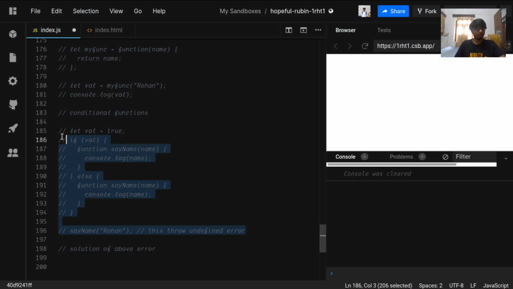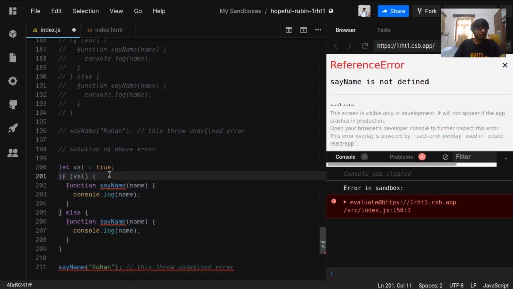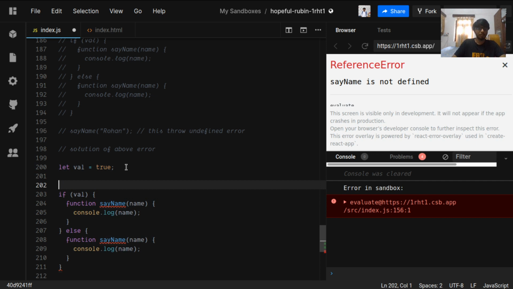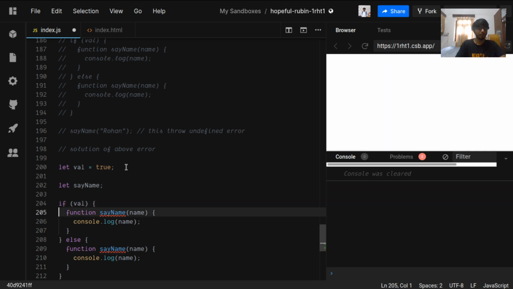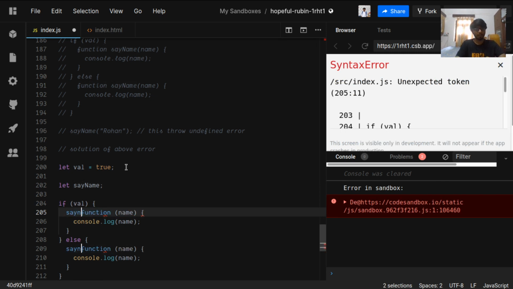We'll again use this code here, and this time we'll use a function expression for say name. We'll define say name as nothing, it is undefined for now, and now when we are defining the function we can remove the declaration and assign it to this.